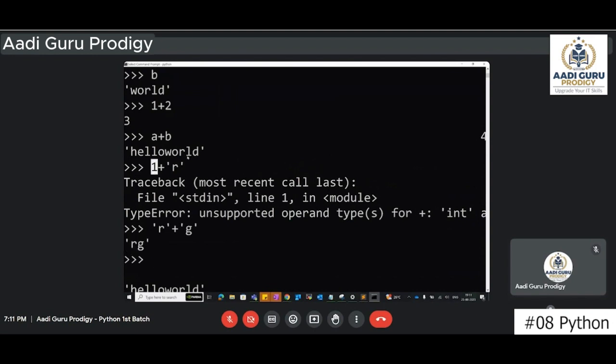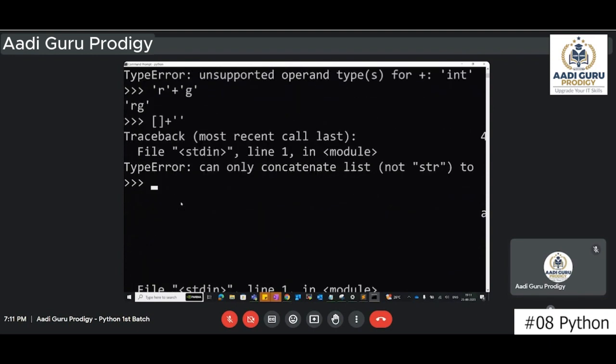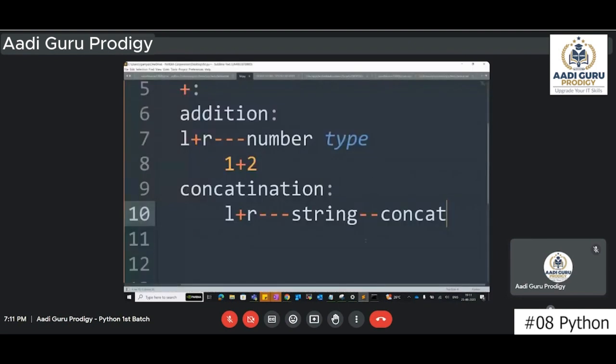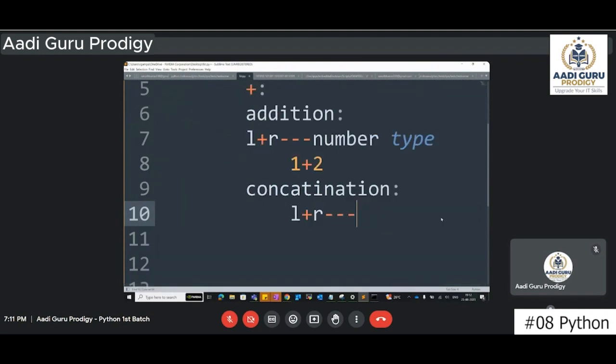One side of one type, other side of another type, if you're trying to do it with a plus, that will not work. If you're giving a list here, plus one string like this, that will not work. I forgot to mention, in case of concatenation, right?